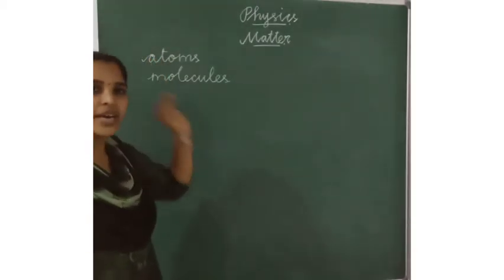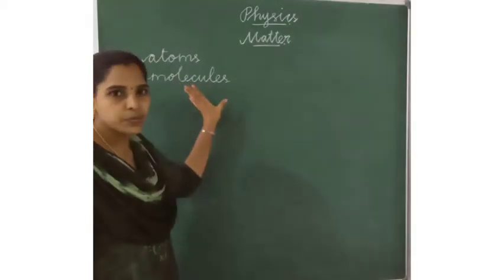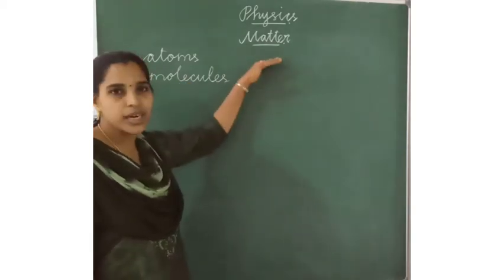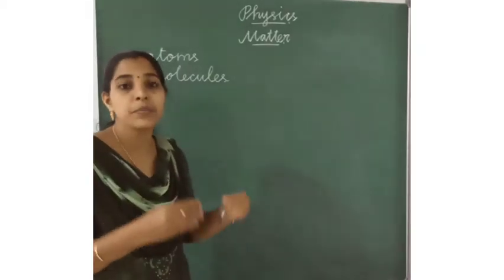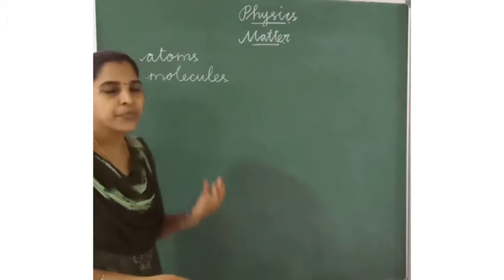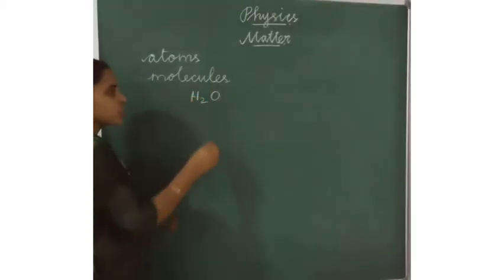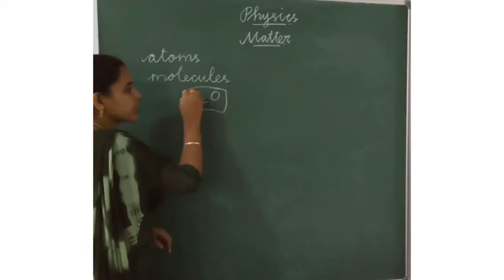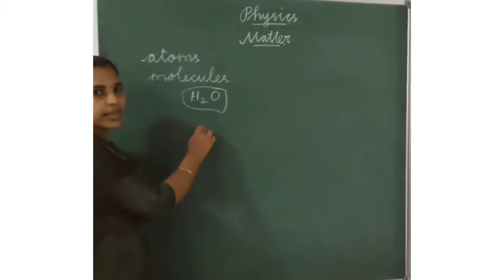The atoms are very small particles. These small particles joined together make molecules. These molecules joined together will be called matter. For example, many drops of water are molecules of water joined together. It is H2O. These are the atoms: 2 atoms of hydrogen and 1 atom of oxygen. These atoms joined together make molecules of water. It is matter. Okay.